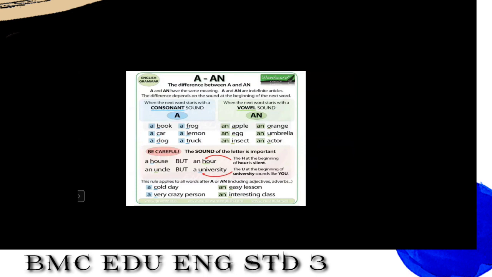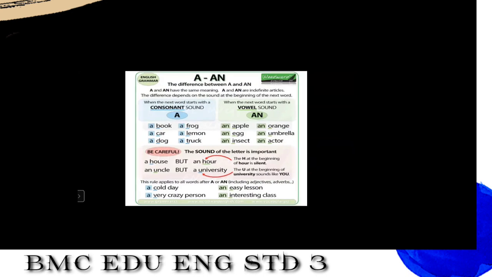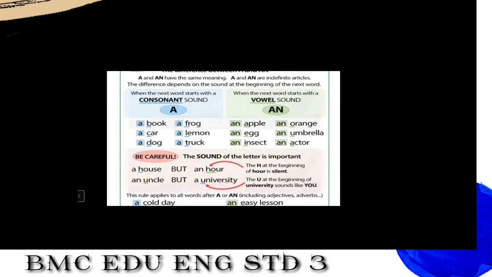A and an have the same meaning. Yes, they both are indefinite articles. The difference depends on the sound at the beginning of the next word. For example, see here, when the next word starts with a consonant sound, we use a, and when the next word starts with a vowel sound, we use an.